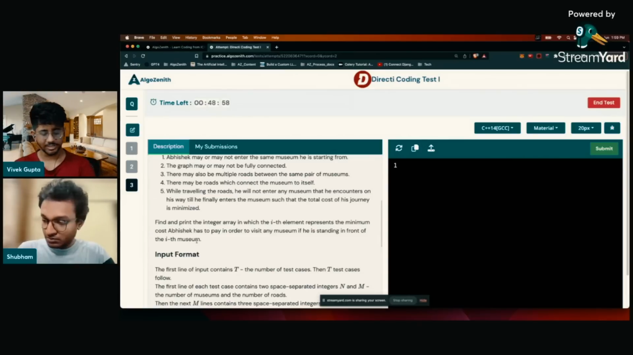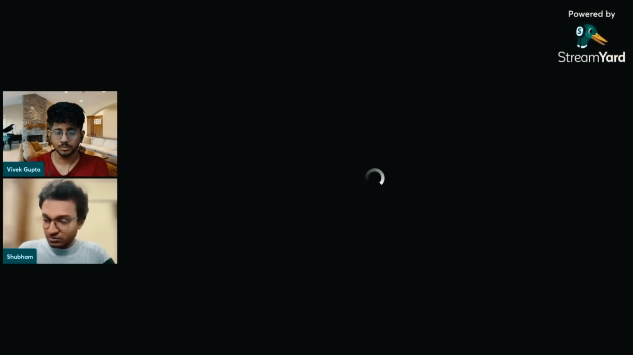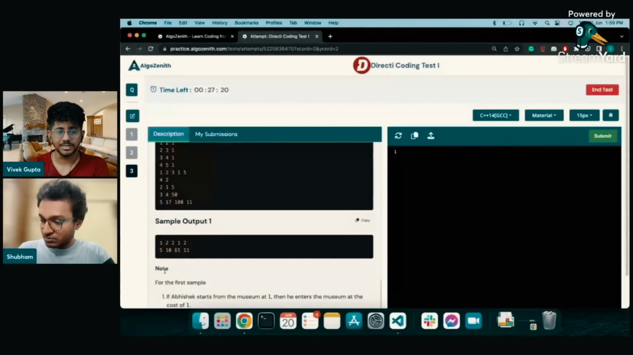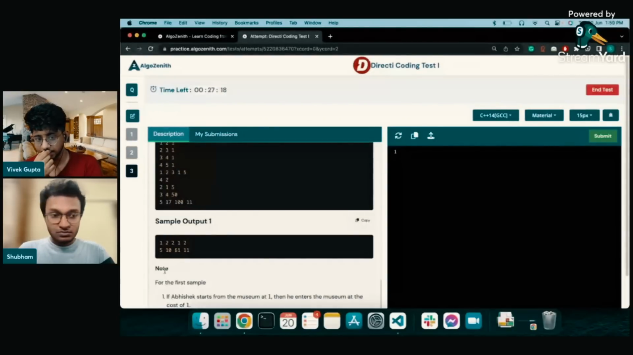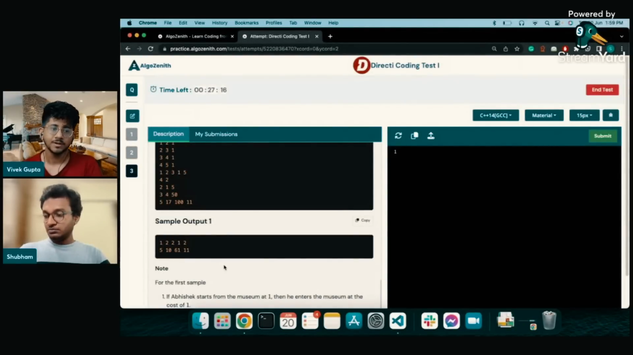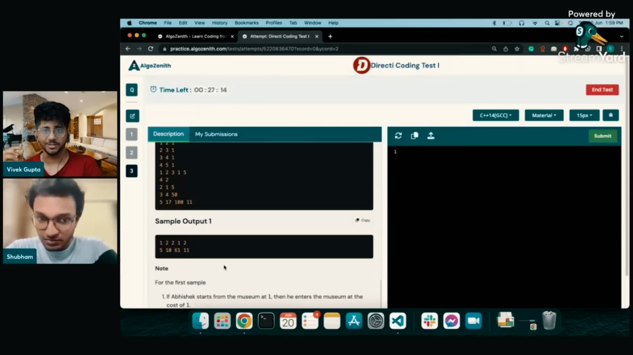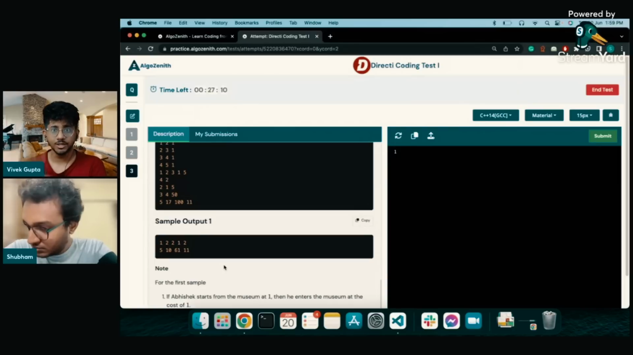So let's try to take a sample case and try to dry run this on our end. Let's see what Shubham is doing. He's reading the inputs once. I think he's drawing the graph for the input. This is another interesting thing: definitely draw the graphs for the inputs that are given so that you are clear on the picture. This is what I have to do.